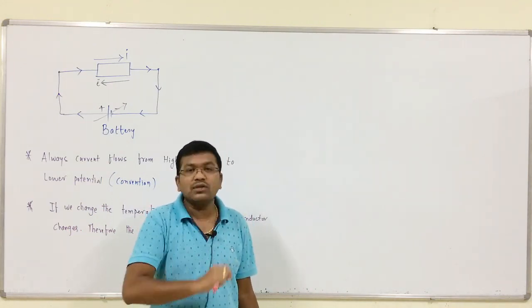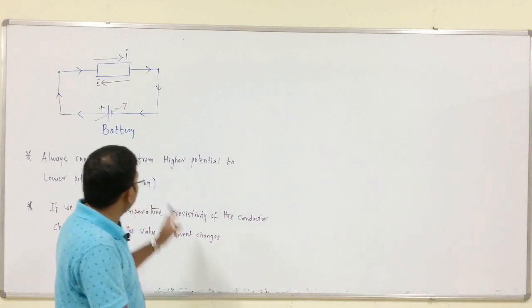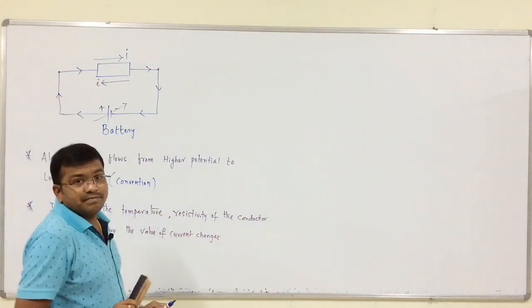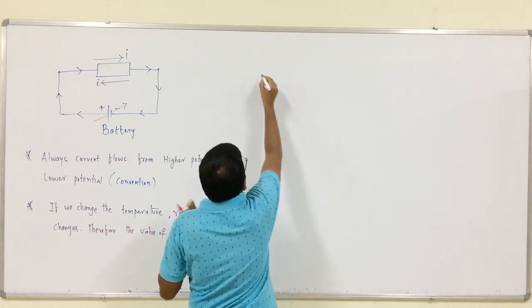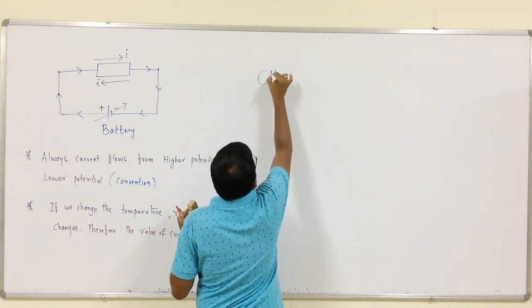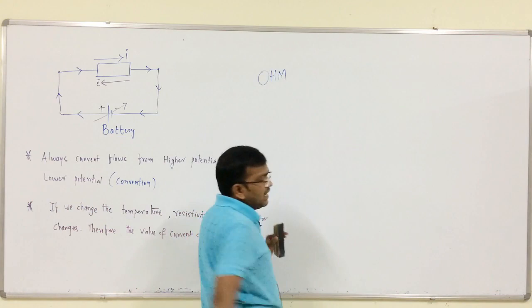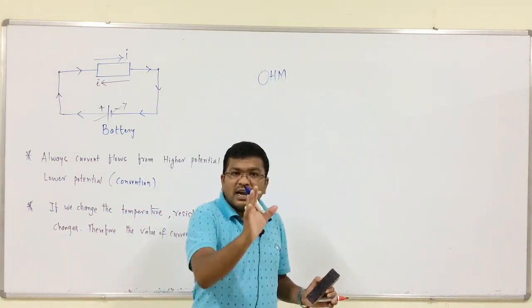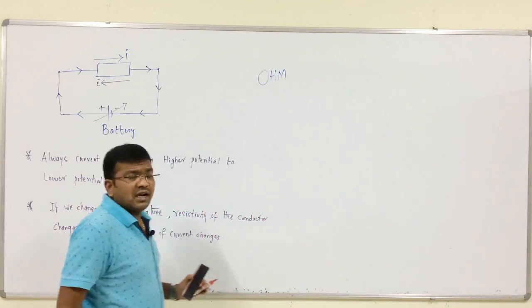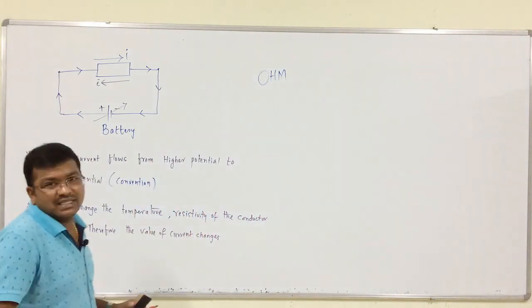This is a very important observation. So, based upon this analysis, Ohm put a condition: keeping all physical conditions constant. What are all the physical conditions? That is temperature or pressure.